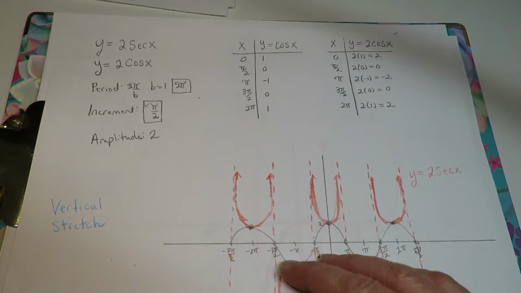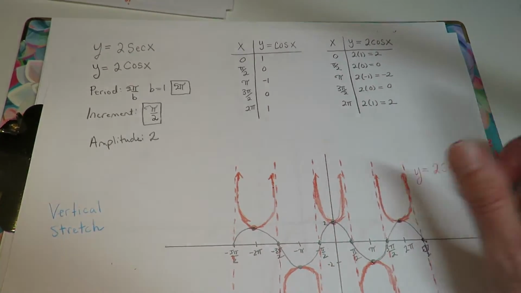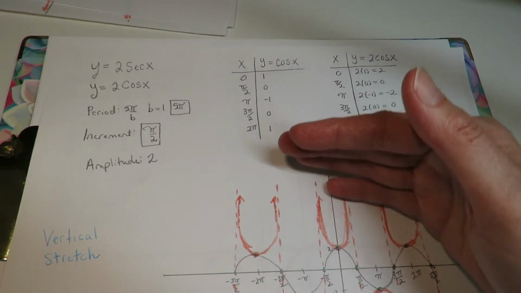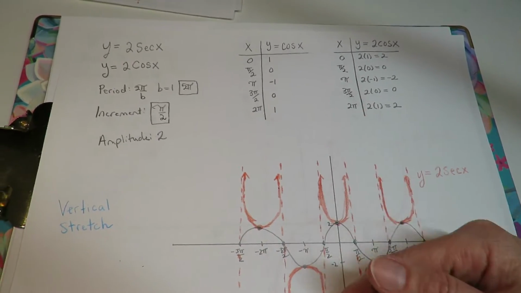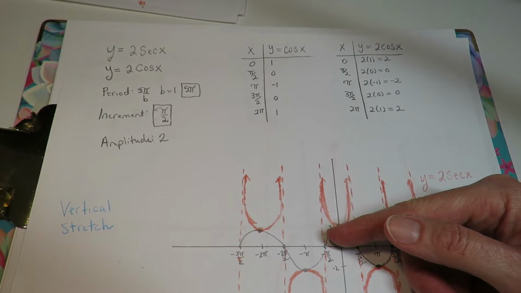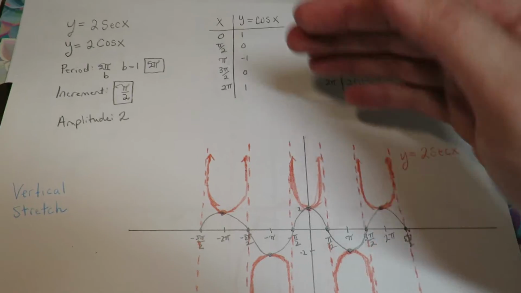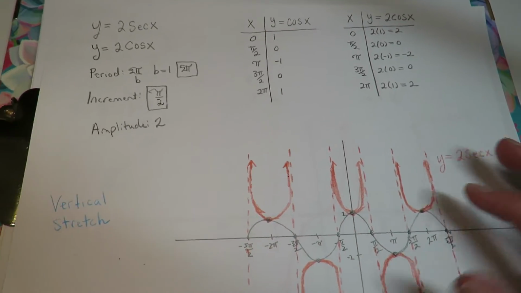And then this one is a secant, just with an amplitude change. So you could see it's doing its standard in between negative pi over 2 and pi over 2. But it usually starts at a 1. The hills and valleys are at 1 and negative 1, but as you can see, it's got an amplitude change.